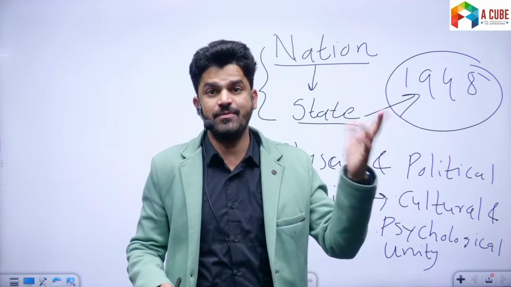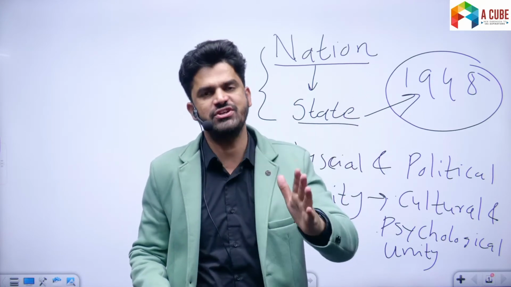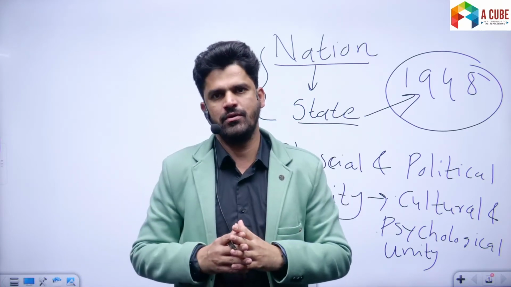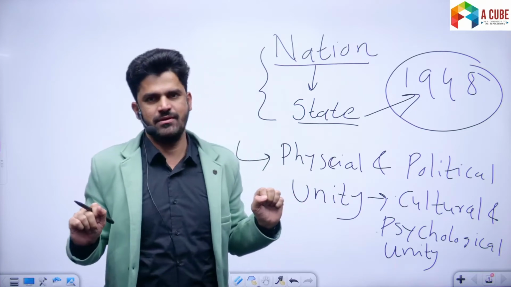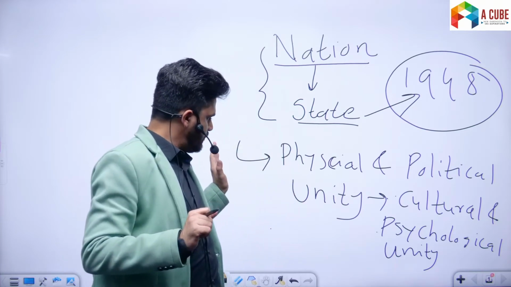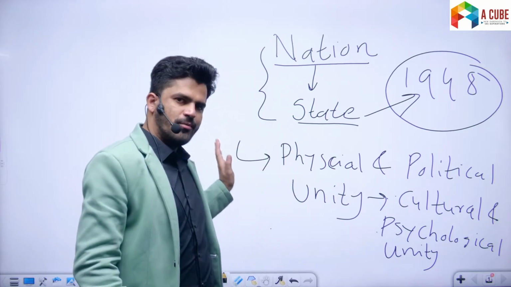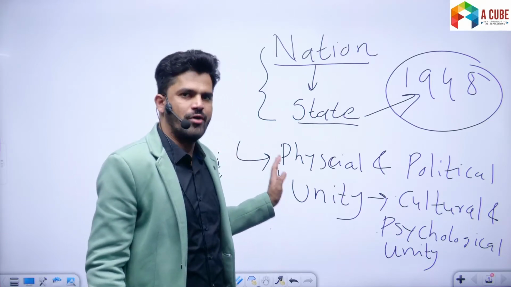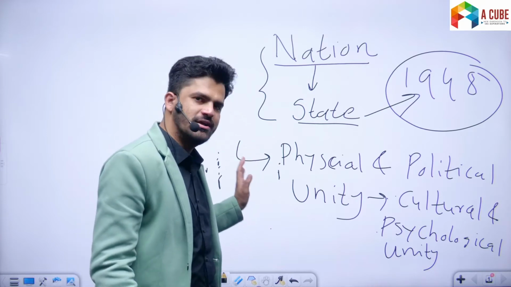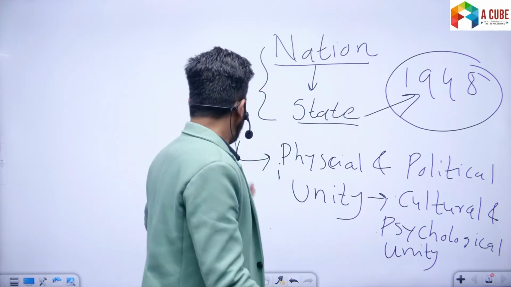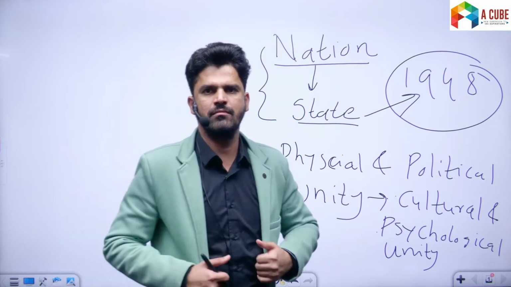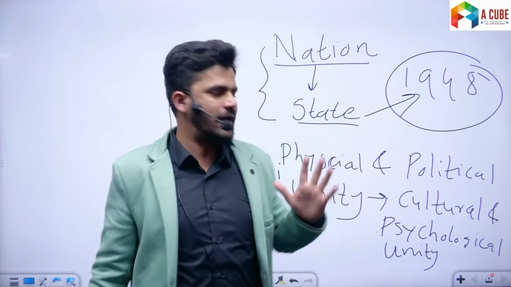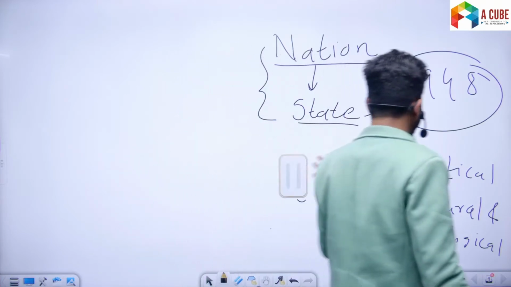And the first example हमने क्या देखा? We had a nation. India was a nation, Israel was a nation, but it was not a state. So understand this. A particular political institution being a state does not mean that it will be a nation. Or on the other hand, if there is a nation, then it does not mean that it will be a state. All right, why? Because nation is predominantly a cultural and psychological concept.